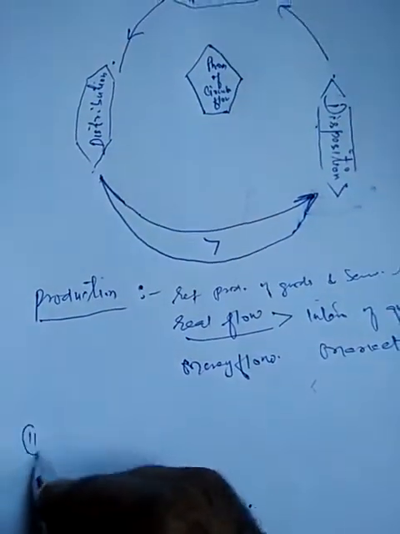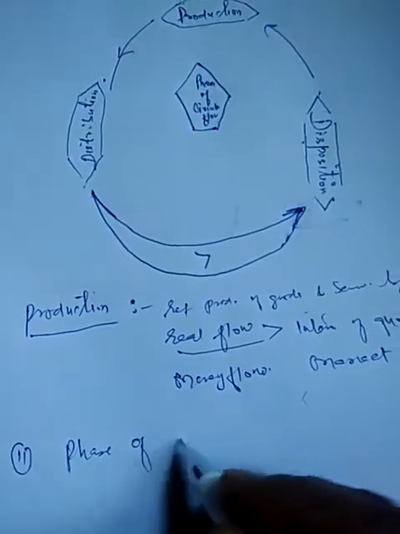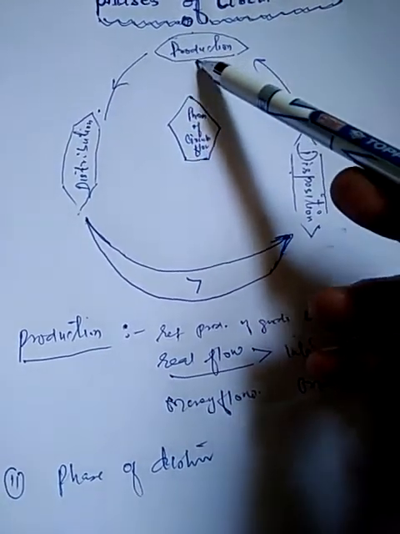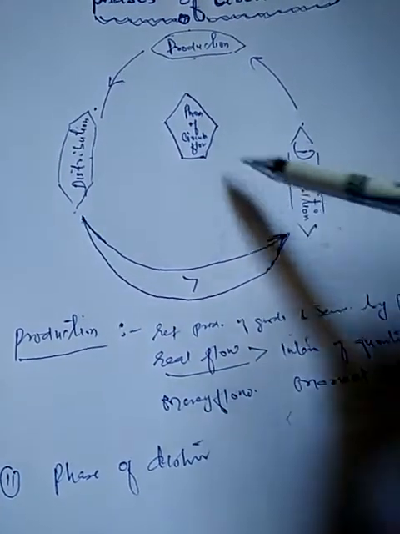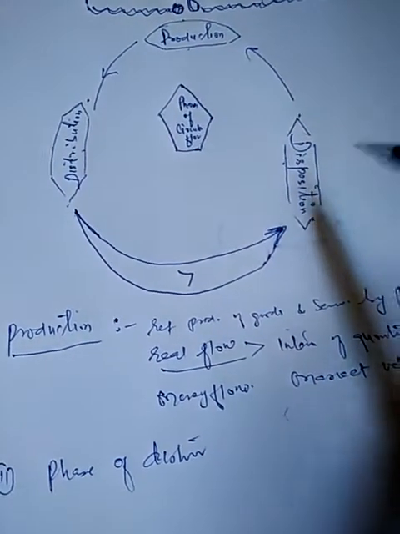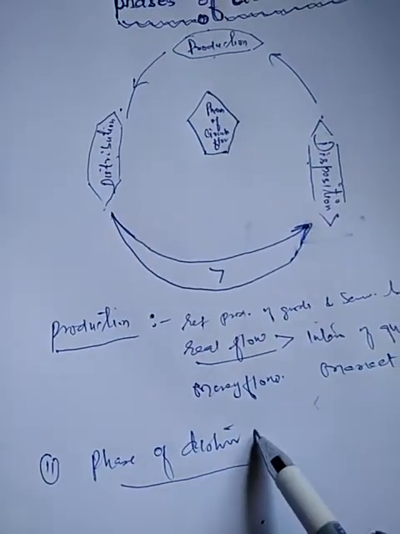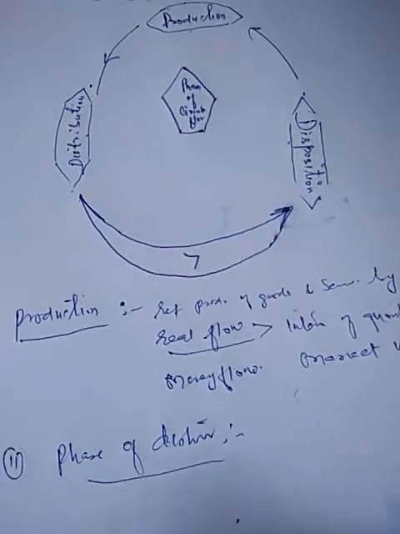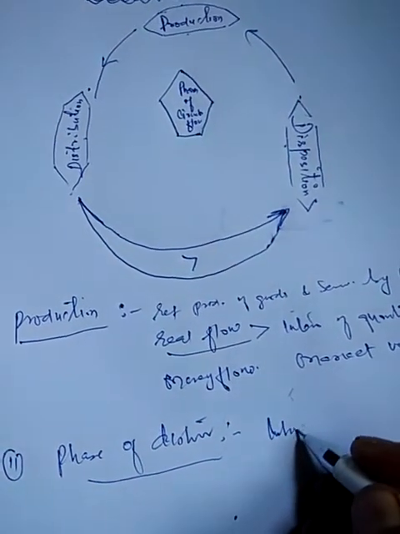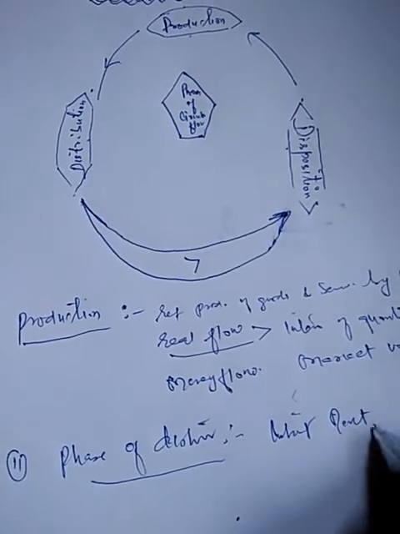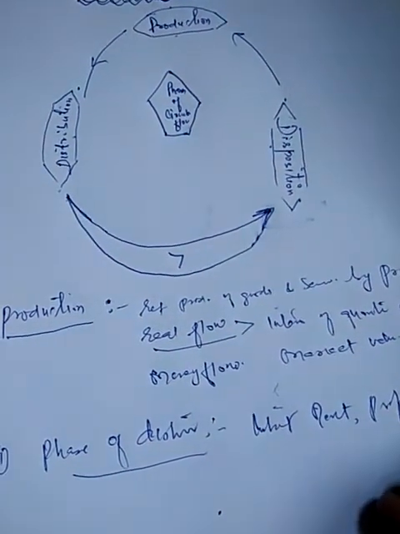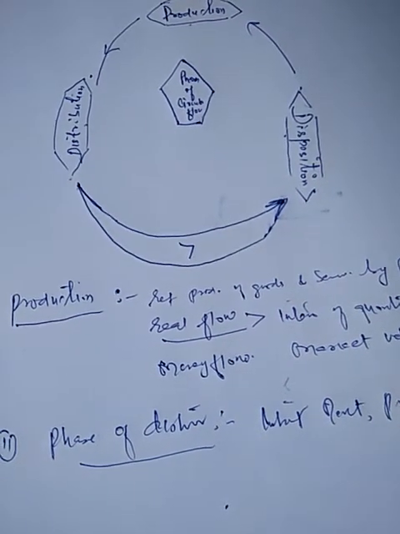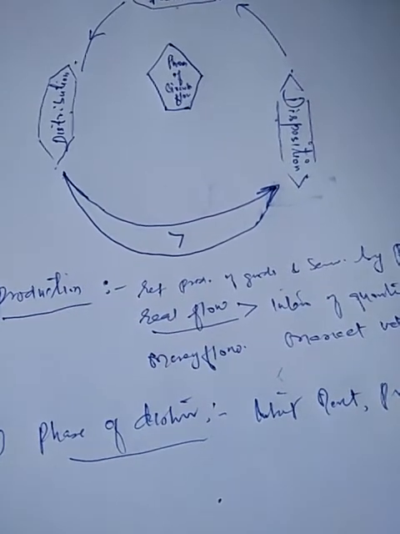Then we have the next phase, that is the phase of distribution. As is clear from this figure, आप देख लीजिए, production, distribution and then disposition. These are the three phases of circular flow of income, right? And the phase of distribution corresponds to the flow of income in terms of rent, interest, profits, and wages from production sector to the